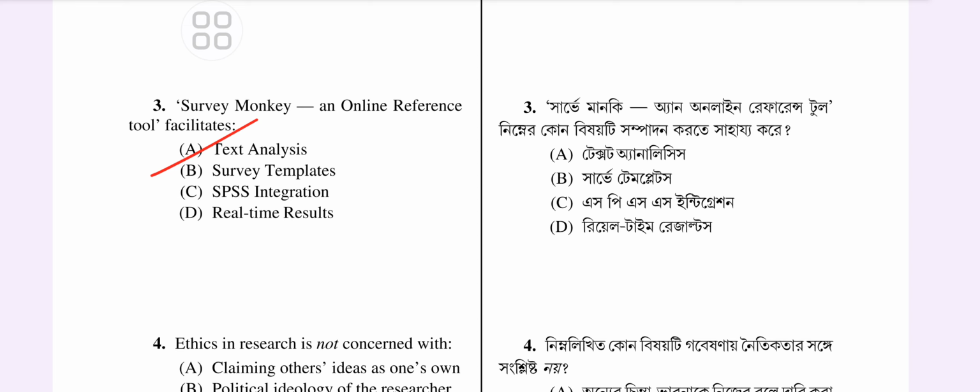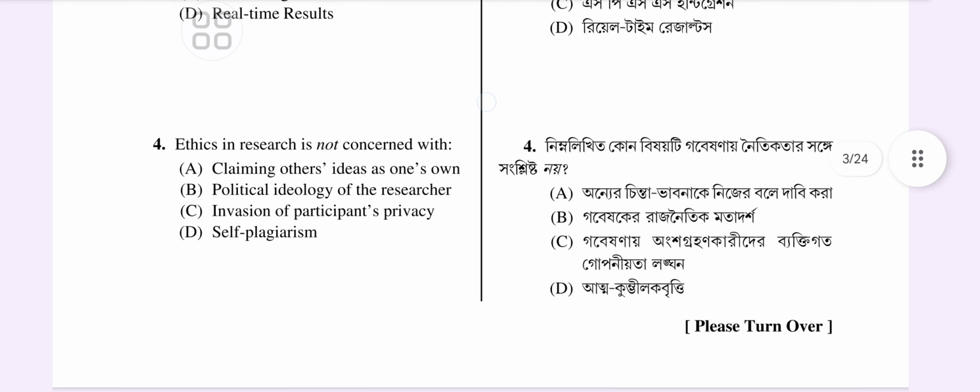Ethics in research is not concerned with what? Claiming others' ideas as one's own, political ideology of the researcher, invasion of participants' privacy, or self-plagiarism. What is this? Yeah, that is the political ideology of the researcher. Why? Ethics in research primarily focuses on maintaining integrity, honesty, and respect for participants. Okay, so claiming others' ideas as one's own, invasion of participants' privacy, and self-plagiarism are concerns.